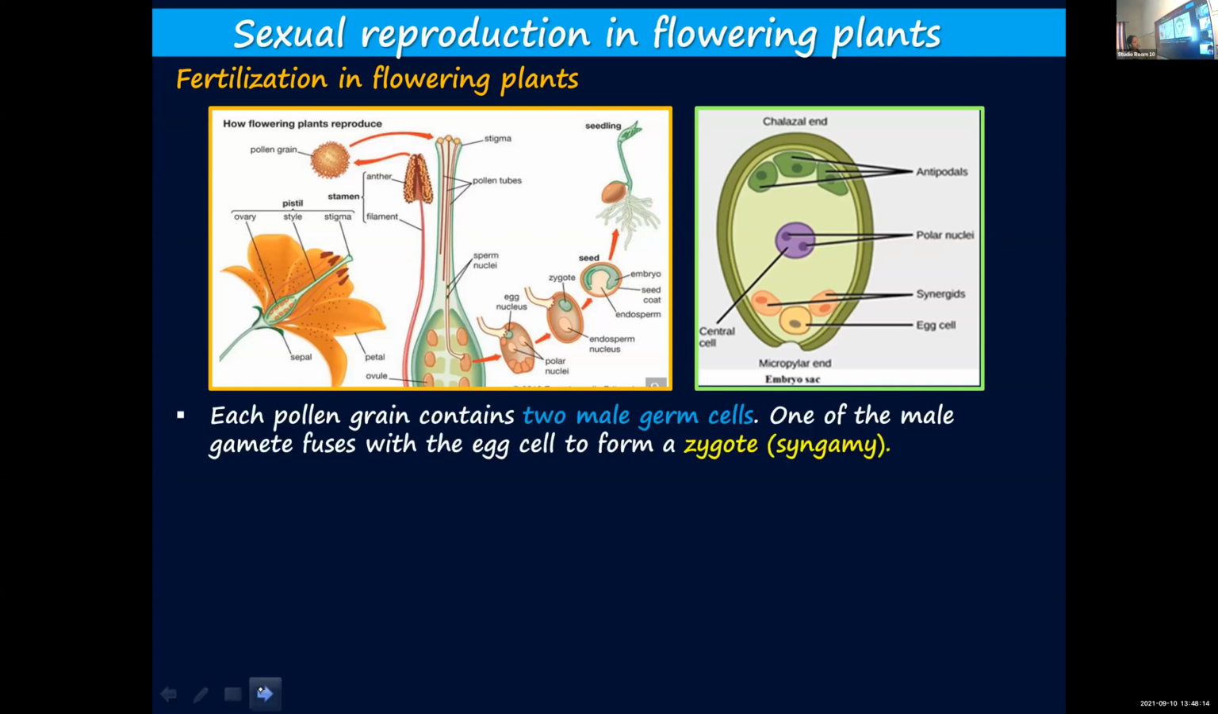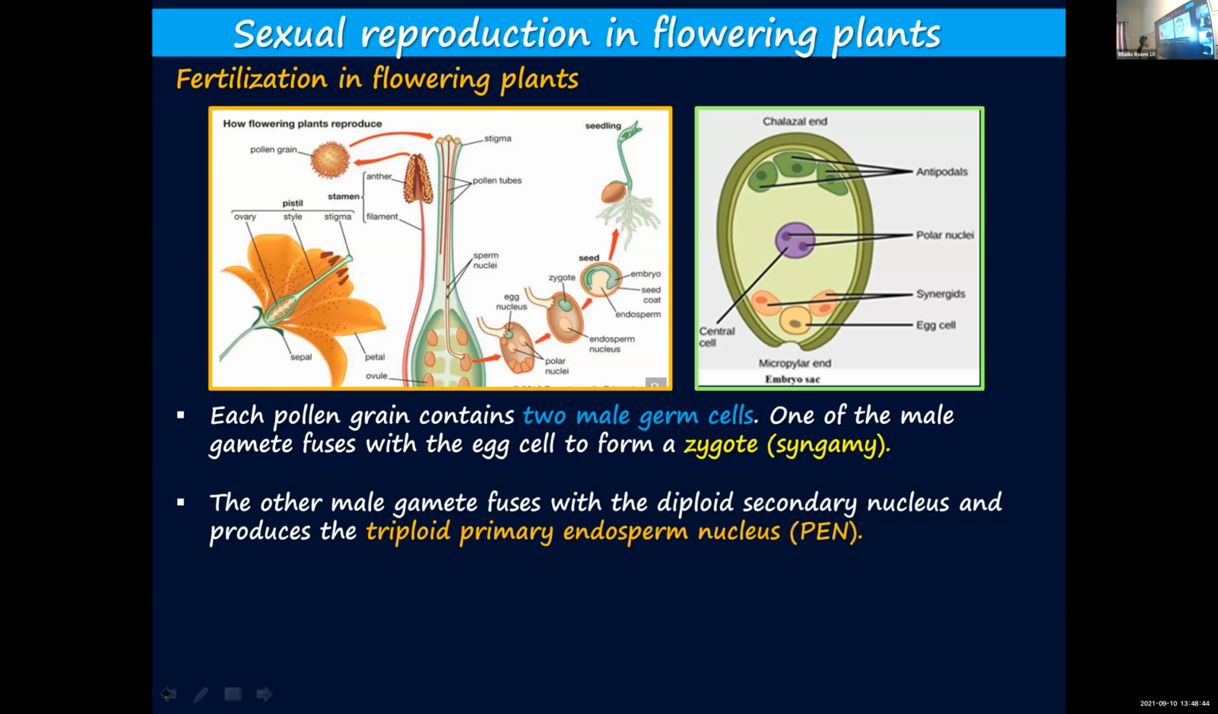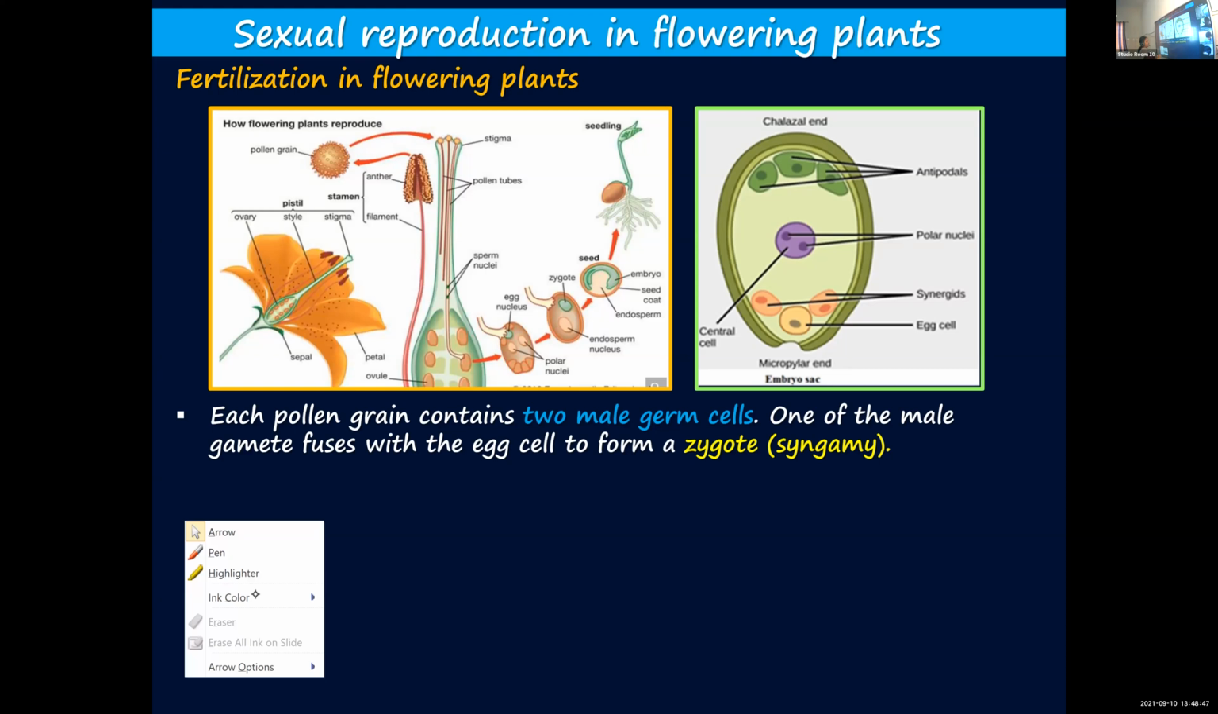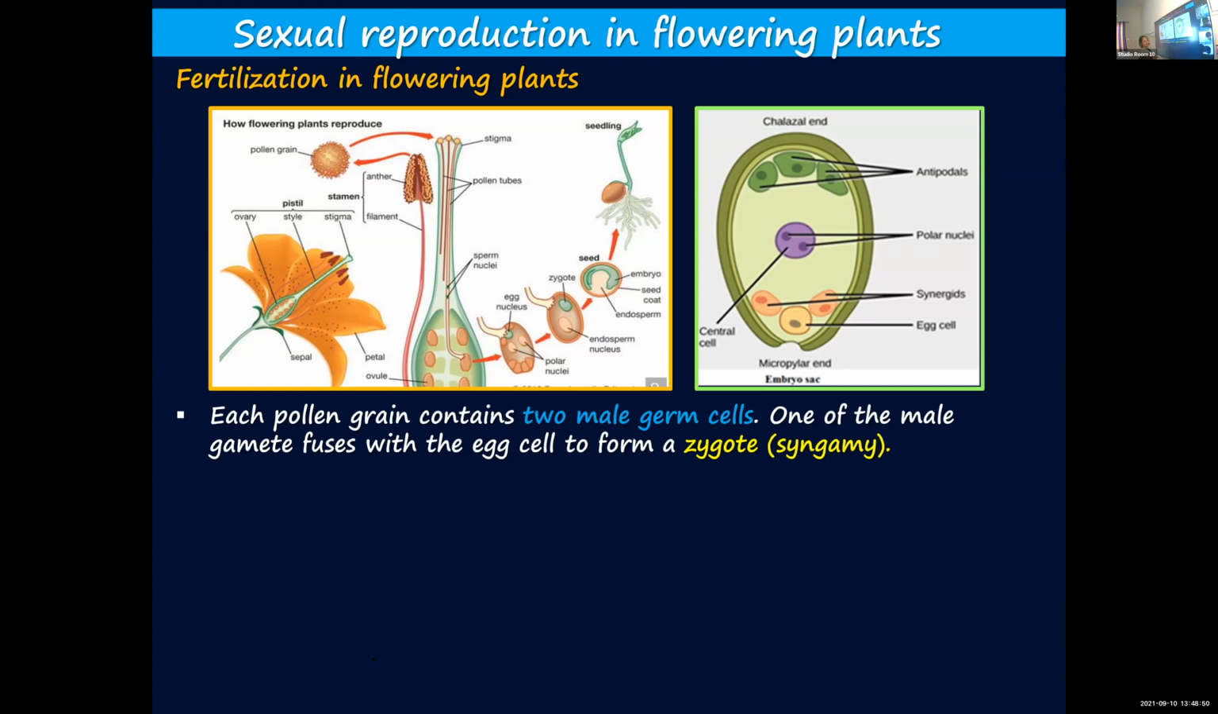Each pollen grain contains 2 male gametes or 2 male germ cells. But inside each embryo sac, there is only one female gamete. You should not get confused: 2 male gametes per pollen grain. Out of the 2 male gametes, one will fuse with the egg cell, and you call this process fertilization. At a time, only one male gamete can fuse with a female gamete.